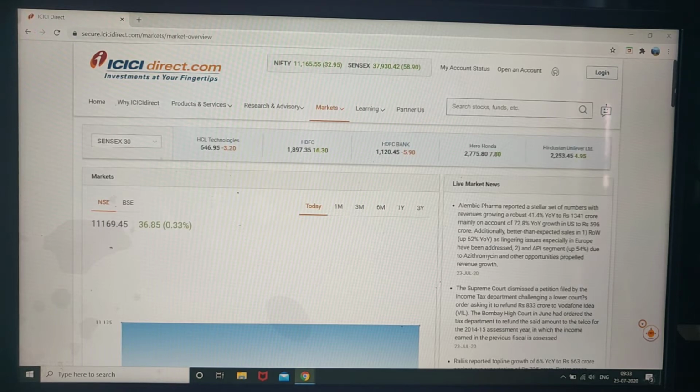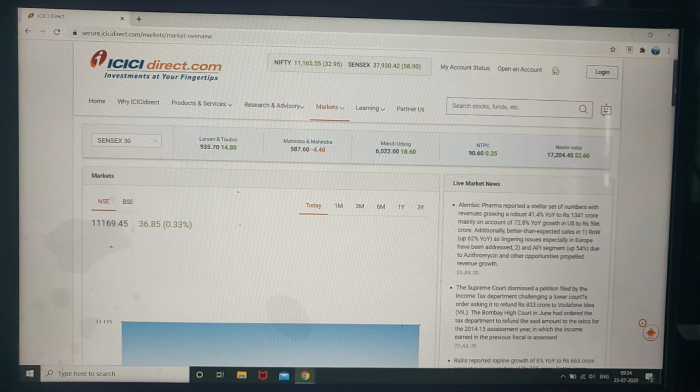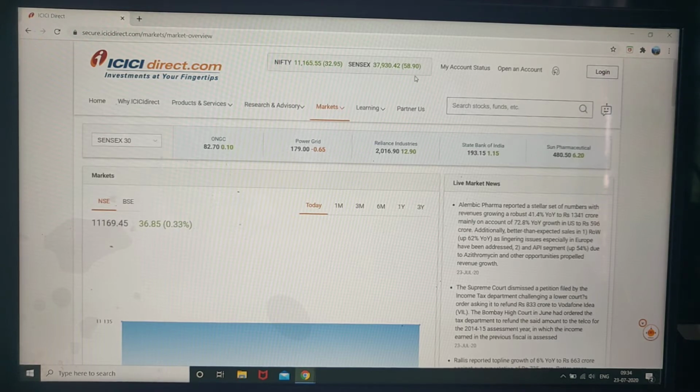Now it is 9:33, so the market already opened at 9:15. You can see this is ICICIdirect.com, and you can see the Nifty and Sensex values. Nifty is 11,165 now, with a gain of 32 points. Sensex is 37,930, with a gain of 58 points. There are various aspects you can see here.